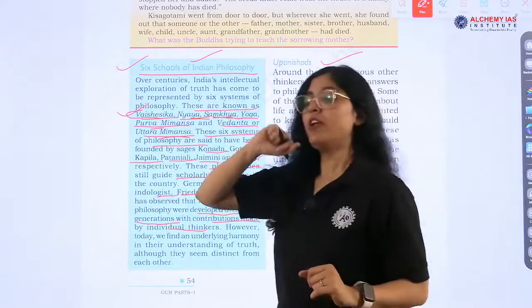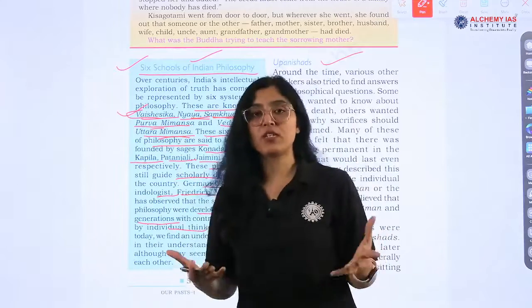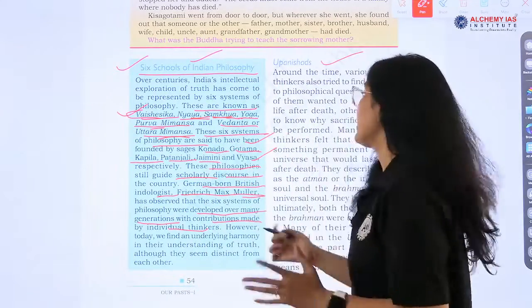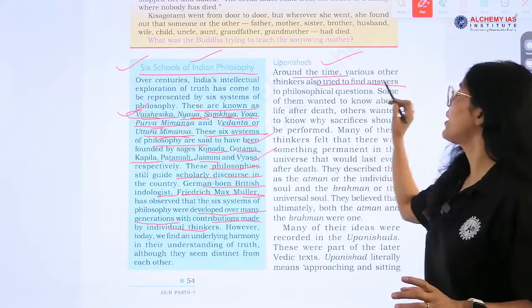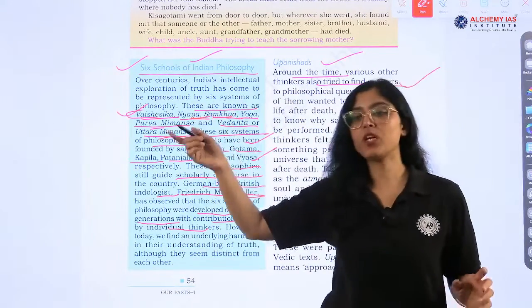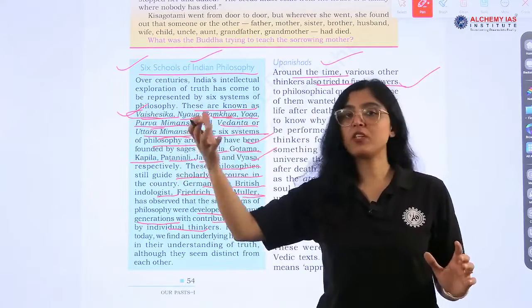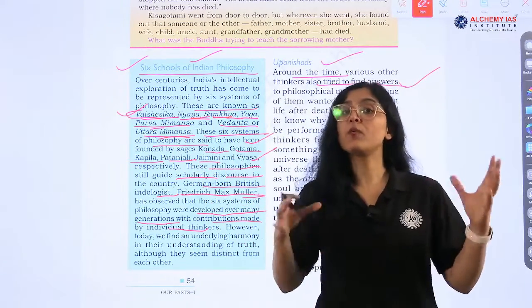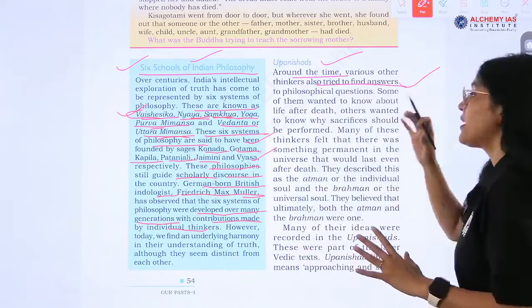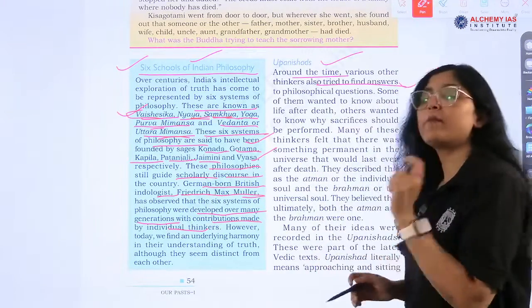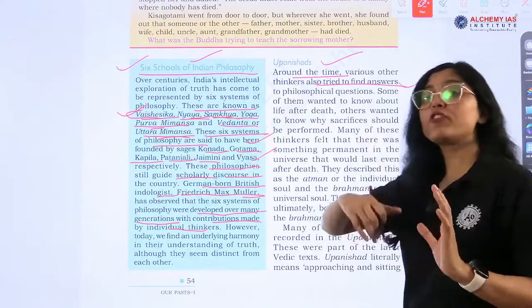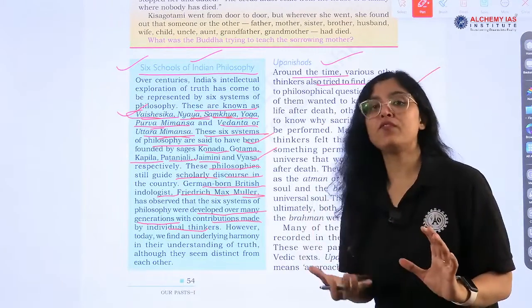Now Upanishads, very important. What are Upanishads, right? Around this time various other thinkers also tried to find answers. One was what? Buddhism, Jainism, these were the things that were going on. On the other side, Upanishads were there, right? Critical examination of everything. Upanishad says what? Critical examination should be there, right? Whatever we do, we should try to find the reason for it, okay?